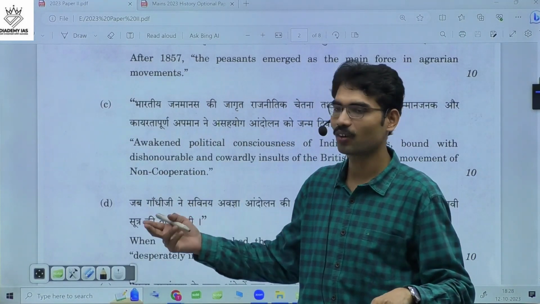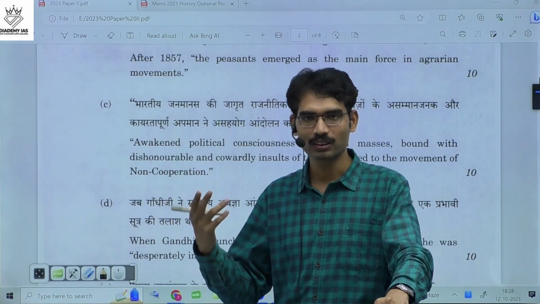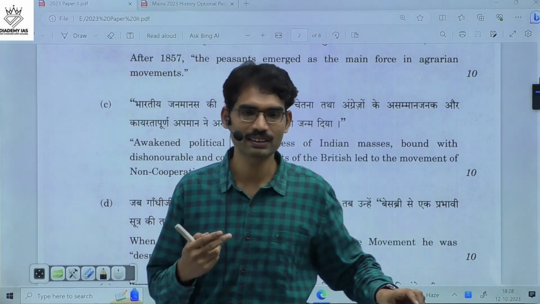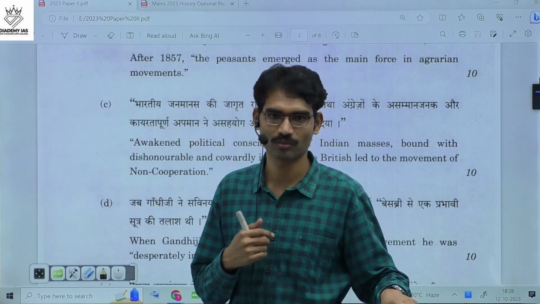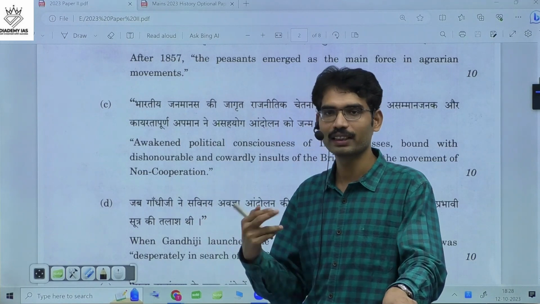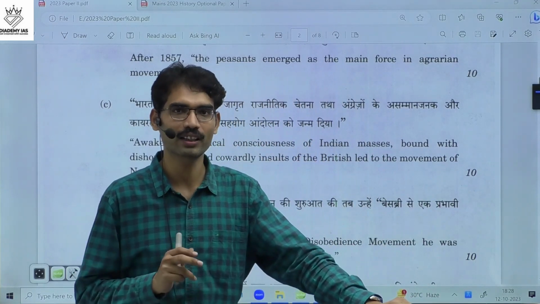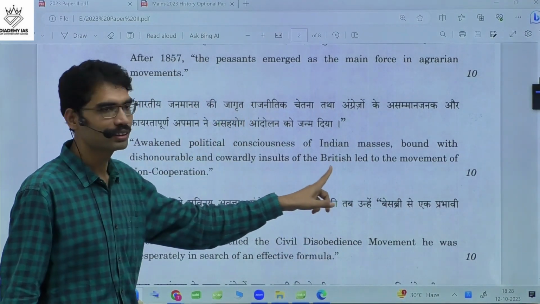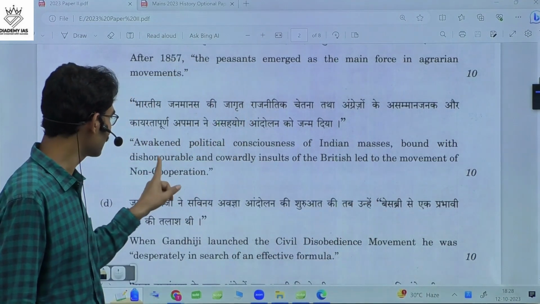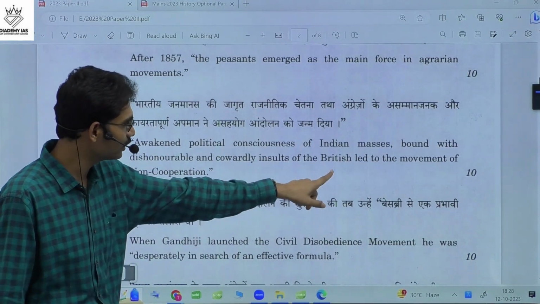That is why the Rowlatt Act was passed. Otherwise, Indians supported during the First World War. What is the necessity of bringing it when Indians are supporting the World War? Why would Indians create problems for the British if they are really honoring their commitments? That is why this is a cowardly and dishonorable insult of the British. So these are the acts from the British.